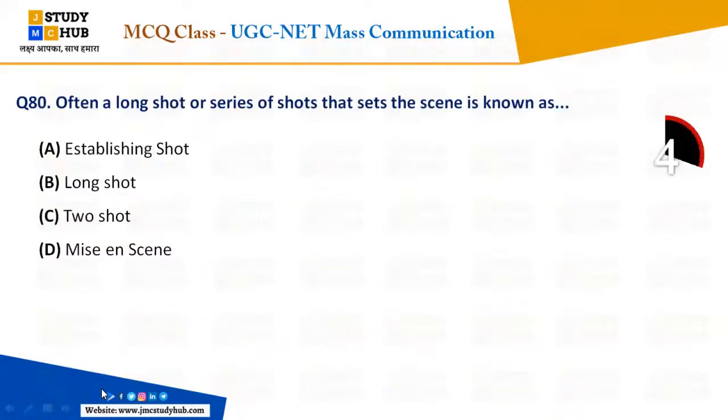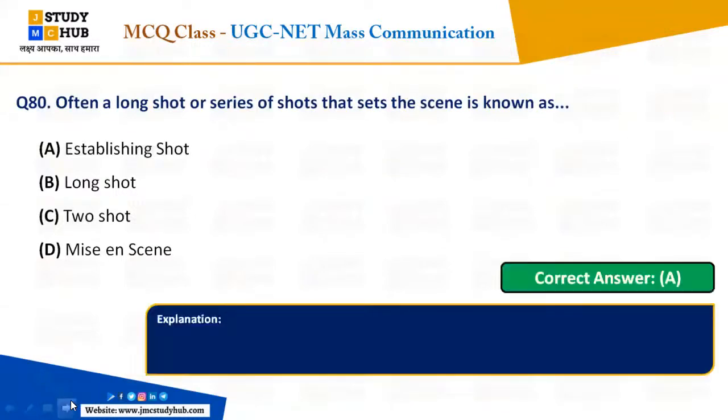You must have seen in movies a long shot or a series of shots that sets the scene. Yes, very good. The start of the picture, the first shot of the film, that is the establishing shot, right? The first scene of a movie when it starts is called the establishing shot.